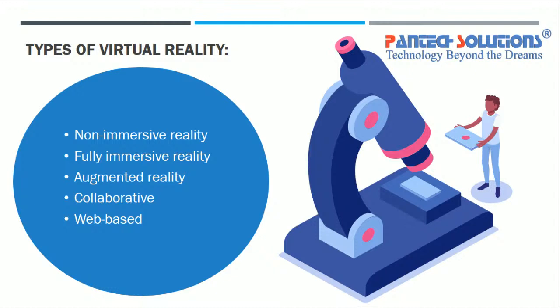In this we see the display from a distance, and we have some other controls to operate it. Whereas fully immersive means we use a VR headset. We mount the virtual reality headset on our head, and with some controllers we can access it, so that we feel we are really inside it. That is fully immersive reality.